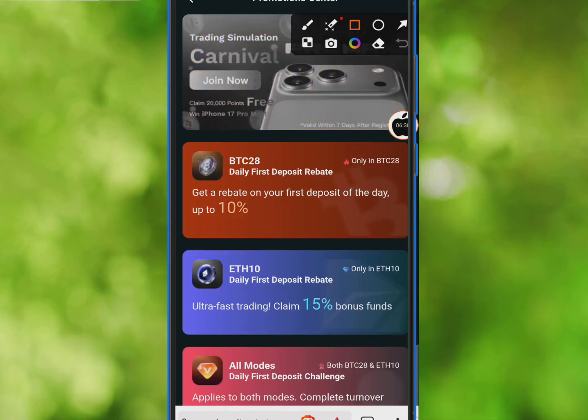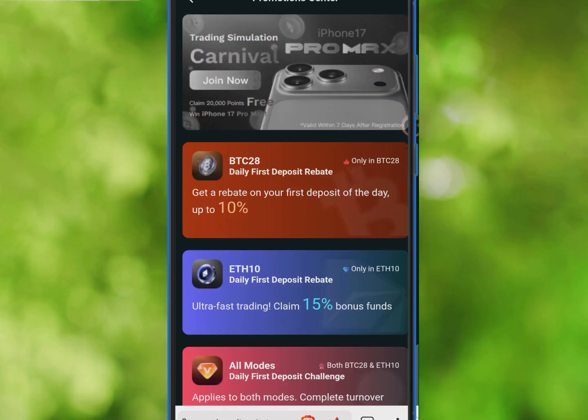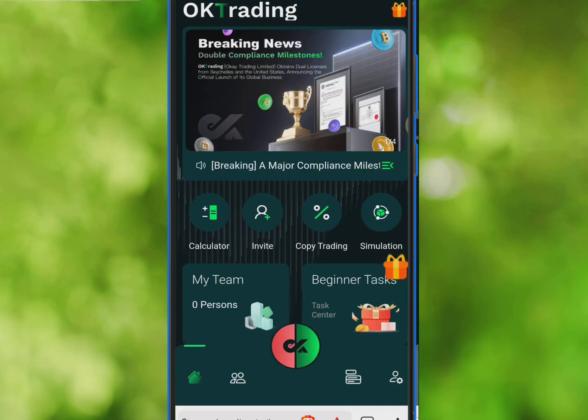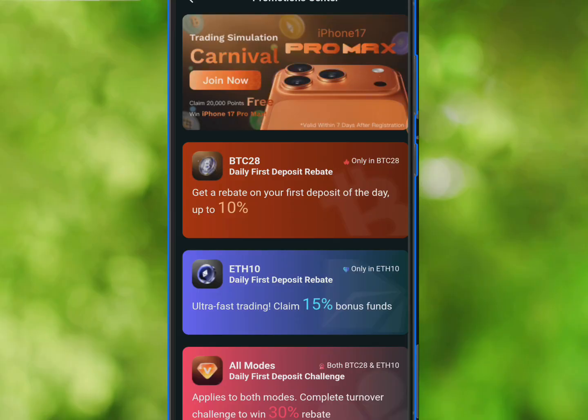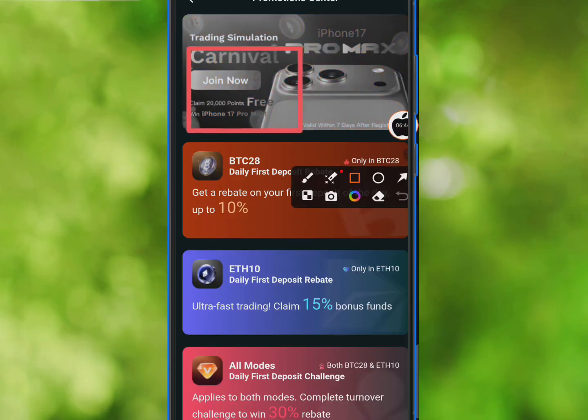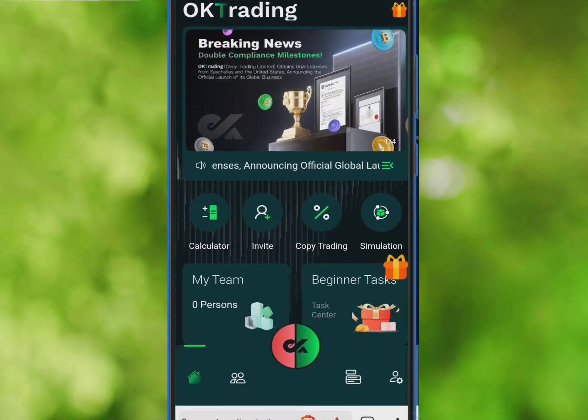So there is even one that will give you access to iPhone 17 Pro Max. Yes, there is a bonus that can give you access to iPhone 17 Pro Max. There is something you can do to win that iPhone 17 Pro Max. So if the activity is active, you are going to see that it's going to be active. It's not going to be black and white like this. Okay, so that's that for that.